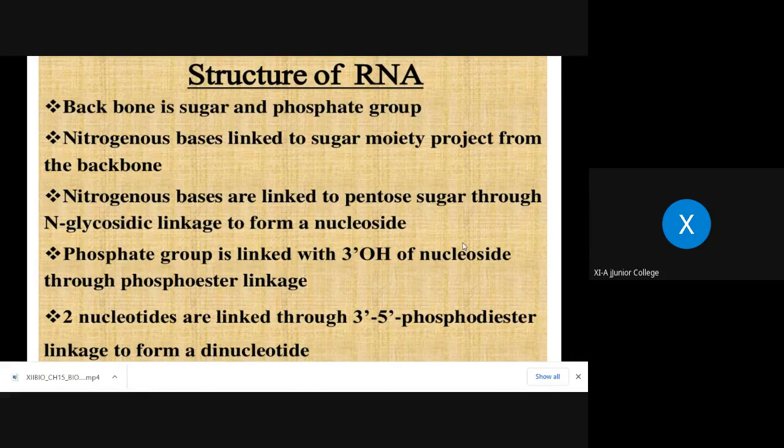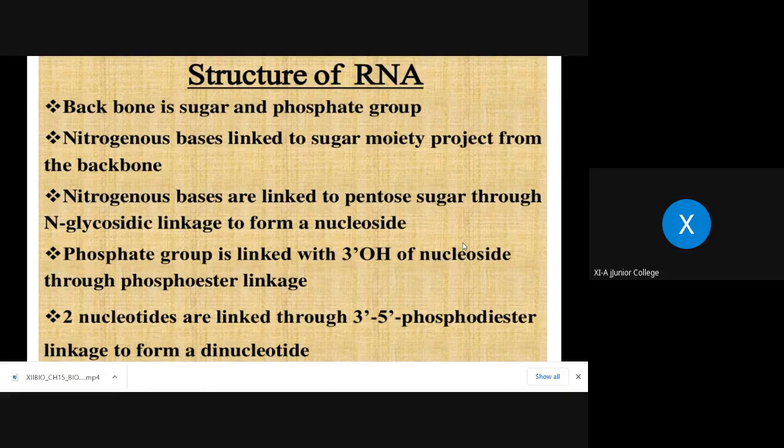So nitrogenous bases are linked to pentose sugar through nitrogen glycosidic linkage to form a nucleoside. And the phosphate group is linked with the 3' OH of the nucleoside through phosphodiester linkage. And two nucleotides are linked through 3' to 5' phosphodiester linkage to form a dinucleotide.